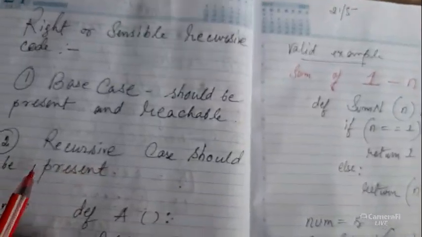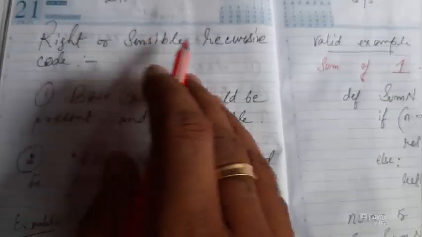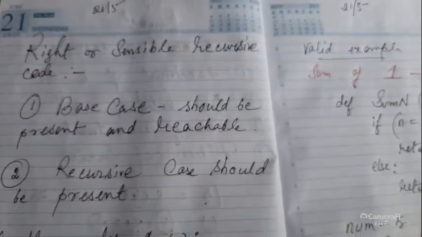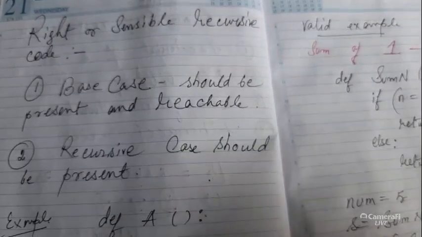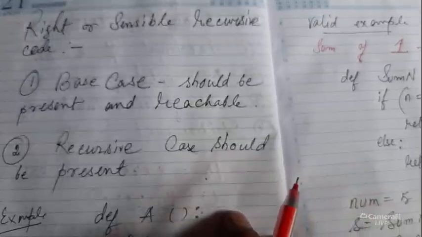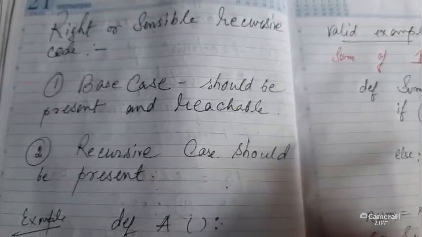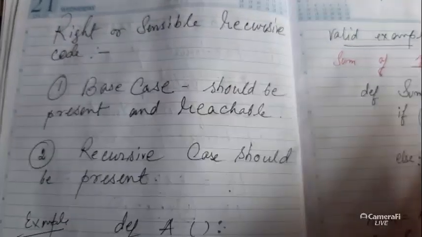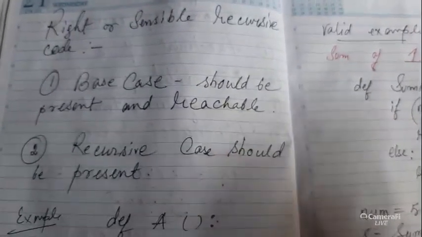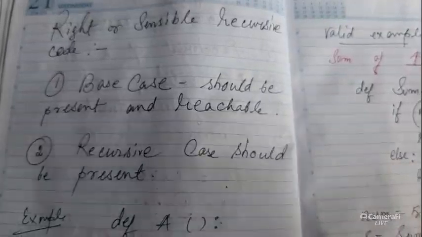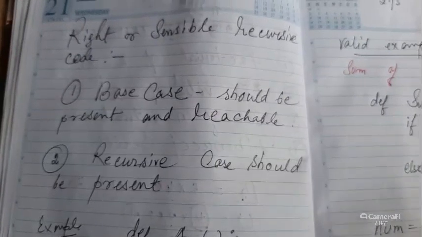Before that, let's discuss one important topic of recursive things. That means, what is right or sensible recursive code? When we are writing a recursive code, what are the things you need to keep in mind? When you are writing a recursive case, if there is no fruitful code, it will either not run or it will produce a bad result. Bad result in terms of programming language means either the loop does not end, or the execution does not end, or sometimes the program gets choked in between the execution.